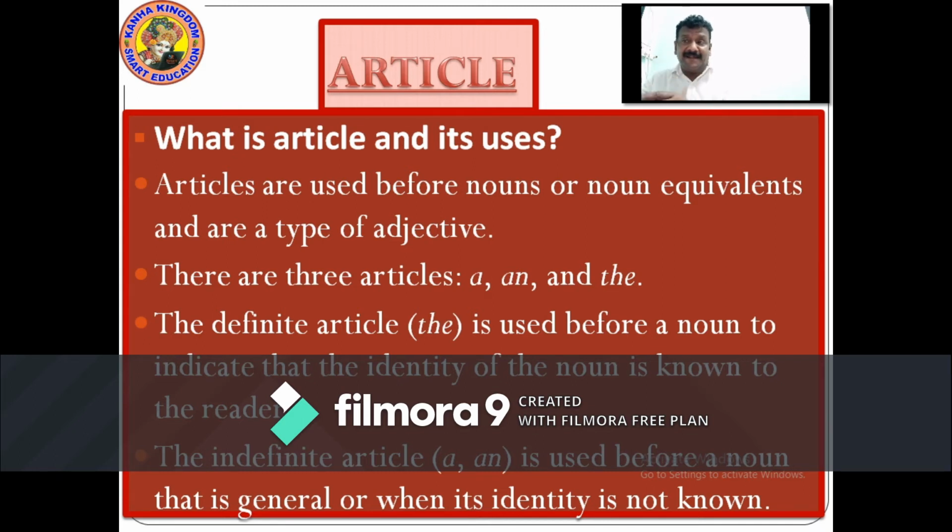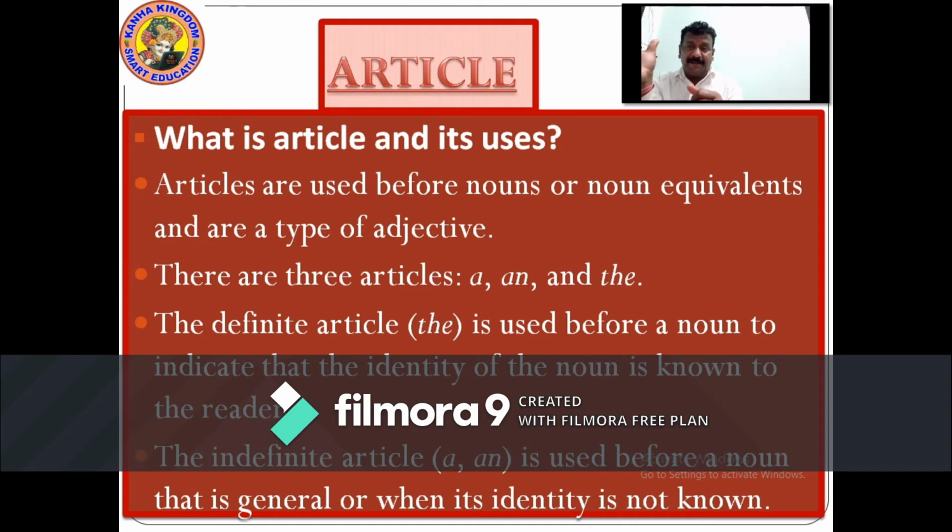The indefinite articles a and an are used before a noun that is general, and when the identity is not known. A boy. A dog. A fat black dog. When we talk about such things, a is used with consonants. An is used before vowels: A, E, I, O, U.